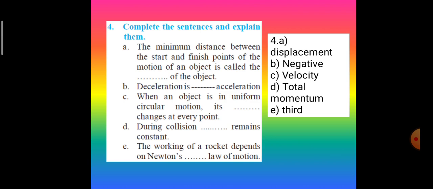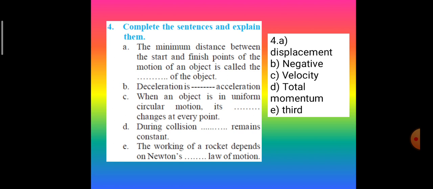Next question. Complete the sentences and explain them. Here the question is of fill in the blanks and we are going to write only the fill in the blanks. The first one is the minimum distance between start and finish points of motion of an object is called the displacement of the object.